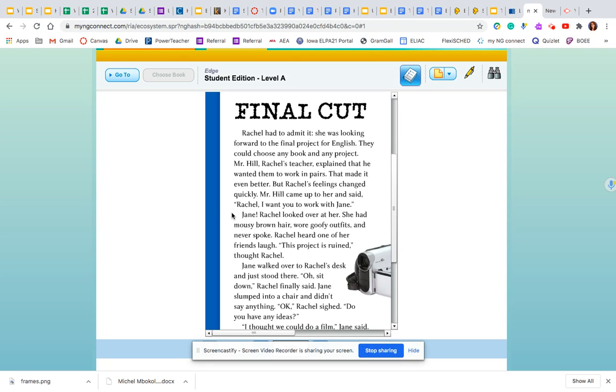"Jane?" Rachel looked over at her. She had mousy brown hair, wore goofy outfits, and never spoke. Rachel heard one of her friends laugh. "Ugh, this project is ruined," thought Rachel. Jane walked over to Rachel's desk and just stood there. "Oh, sit down," Rachel finally said. Jane slumped into a chair and didn't say anything. "Okay," Rachel sighed. "Do you have any ideas?"